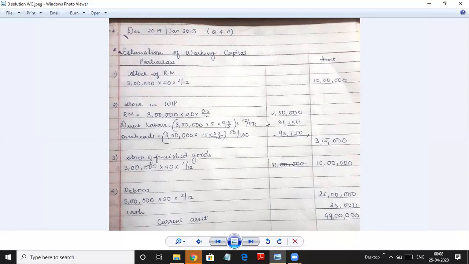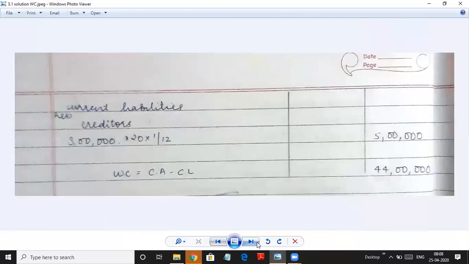Then debtors 3 lakh into, we are taking here selling price now, not the total cost, because they've mentioned in the question take it on sales. So 3 lakh into 50 into 2 by 12, 2 months it remains in stock, that comes to 25 lakh. Cash given is 25,000. So these are the current assets. You add them all. 49 lakh is the total of current assets. Remember, debtors we are taking 50 rupees on selling price because they've asked us to do it on selling price.